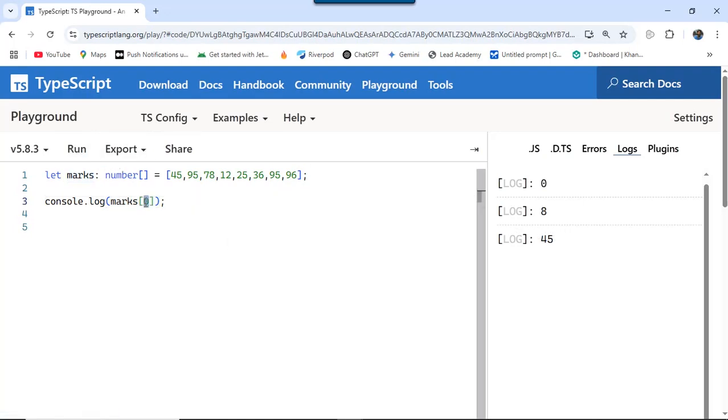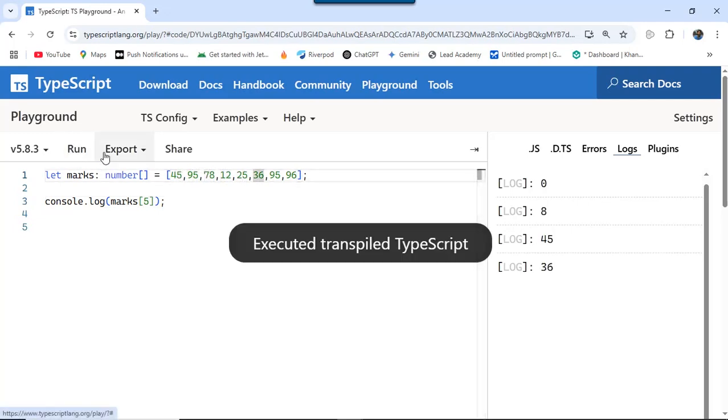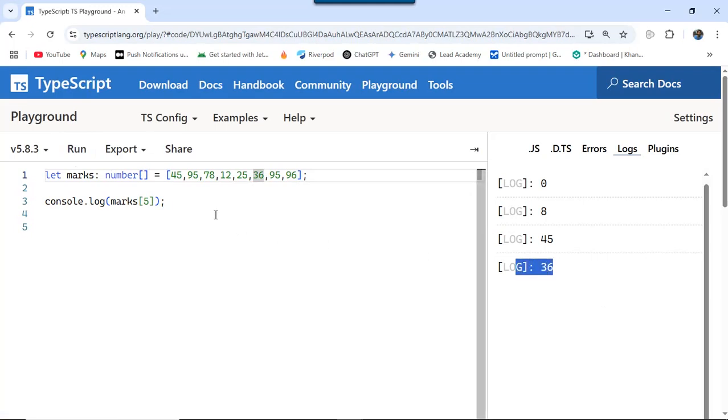For example, I want to print the item at index 5, that means 0, 1, 2, 3, 4, 5. Now it should print 36. And if I say I want to print, say, 7, then it should print the last item.